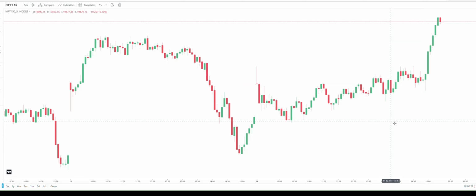PE will be moving very fast and will give a high return. When the market goes up, put options will fall and call options will rise along with the market. In option buying and selling, if a person thinks the market will go down, they will buy PE. If a person thinks the market is going up, they will buy call options.